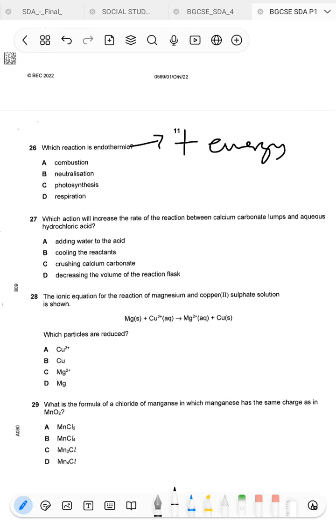Alright, so combustion, that's exothermic. It releases energy to the surroundings. A neutralization reaction, a reaction between an acid and a base, is an exothermic reaction. Photosynthesis, that's an endothermic reaction, because you need sunlight, or light, to be used in the photosynthesis process. Respiration, the breaking down or oxidation of glucose to release energy, is exothermic.